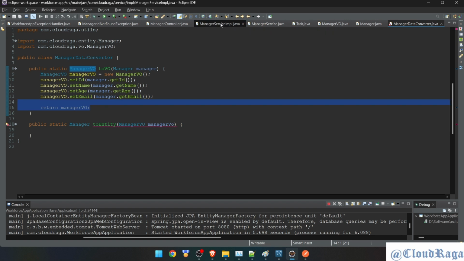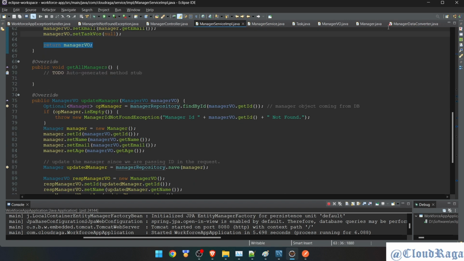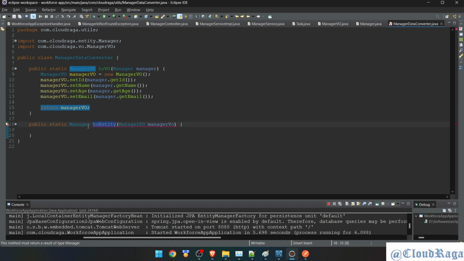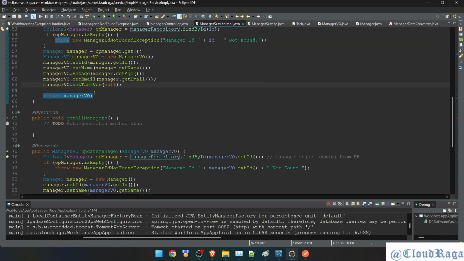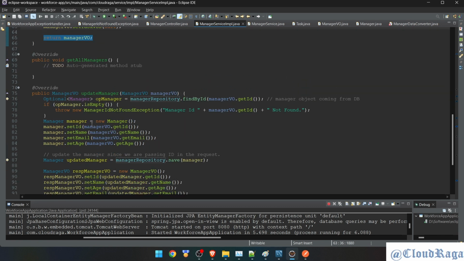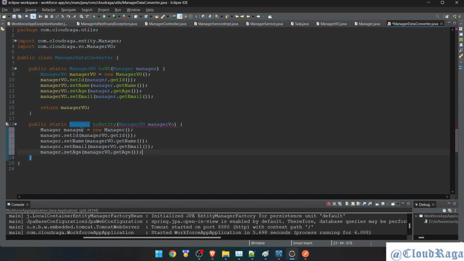Okay. Now going back to IMPL, and this time I need entity, so I need to see which code is returning manager. So I can copy that code. Manager is happening here because this is setting everything here. So where it is setting, I'll copy that code and then paste it, and then I'll say return manager. Done. Let me make it capital O. Okay. So I hope this makes sense why I have created these two different methods.